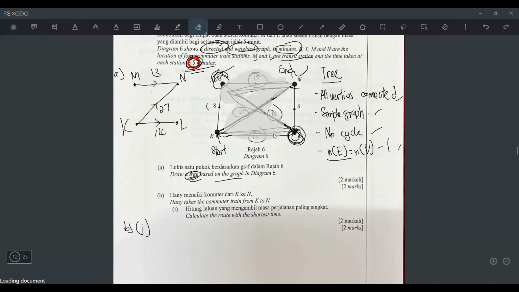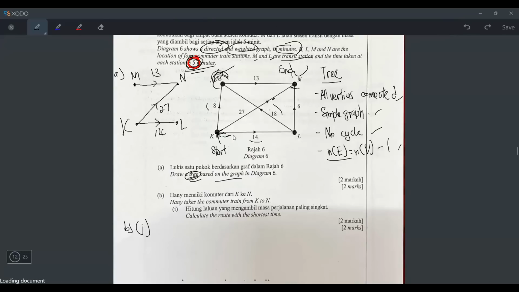So the shortest one is what? Is actually jalan like this. Jalan like this and then straight away like this, because it will only take how many minutes? 14 plus 6, which is 20 minutes, but plus another 5 because the time taken is 5 minutes. Because when you reach L, it will take you 5 minutes before you take the train and then take another 6 minutes. So 14 plus 5 plus 6. So calculate the route with shortest time is from K, jalan to L, and then baru to N. So this is the route with the shortest time.